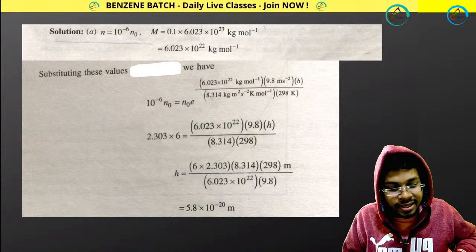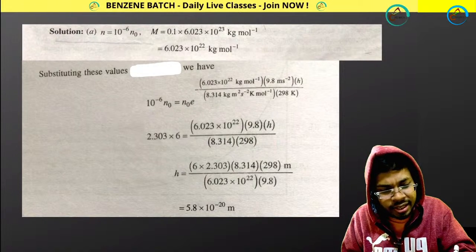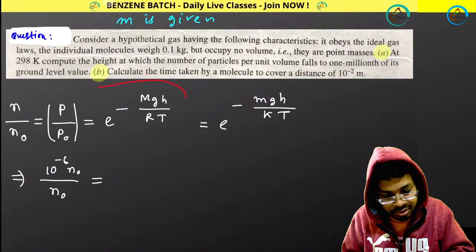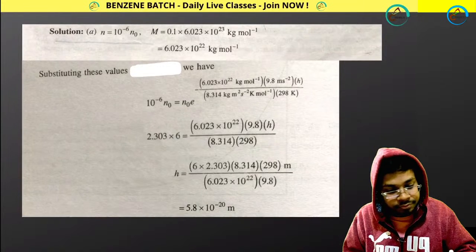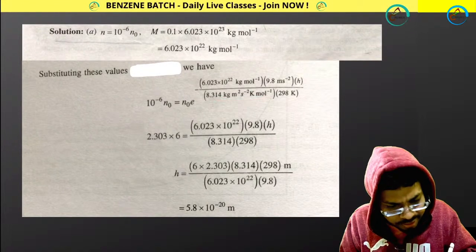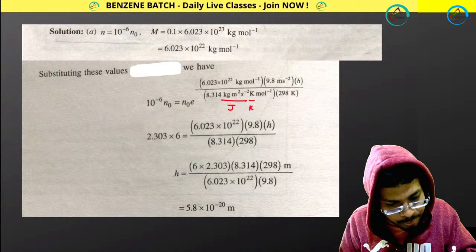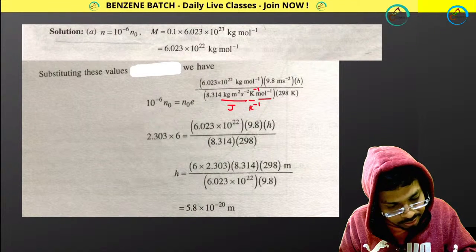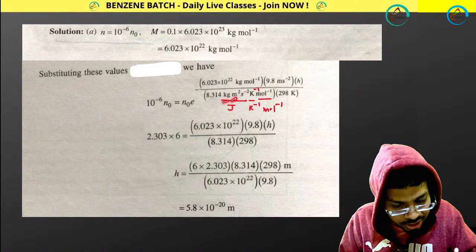Yes, here they are considering generally the molar one. Okay, here they are considering the capital R, I mean this expression. Look at this, it is joule per Kelvin per mole, so the R value has units of joule Kelvin inverse mole inverse. Joule means what? Kilogram meter square second to the power minus 2.